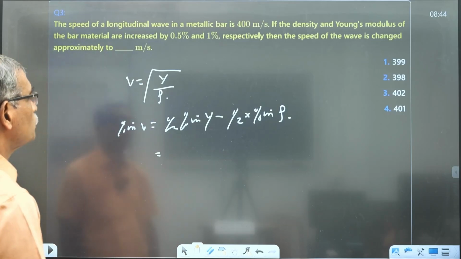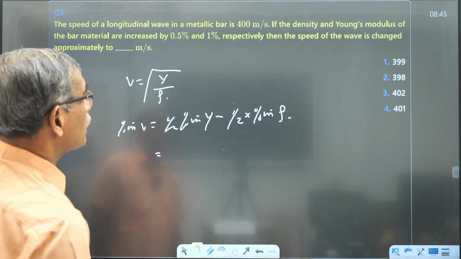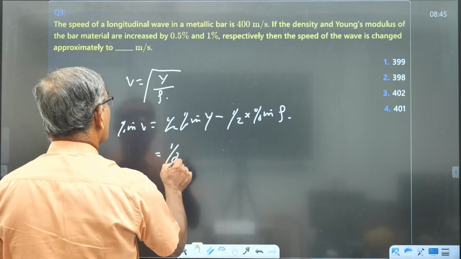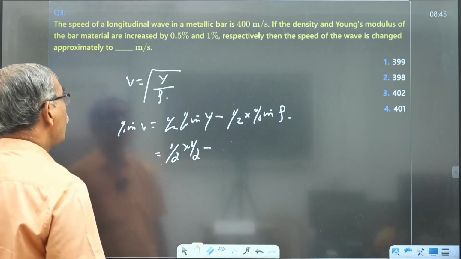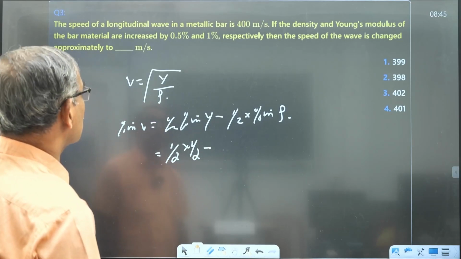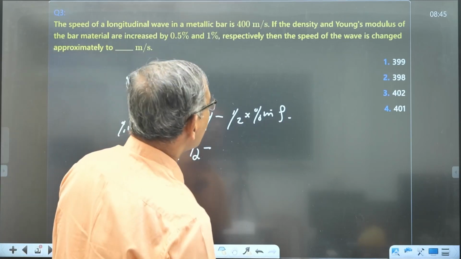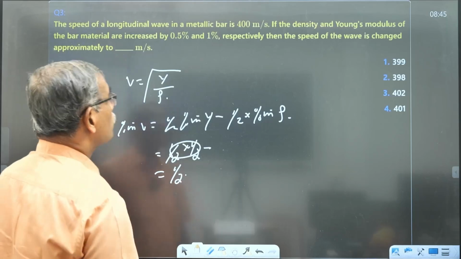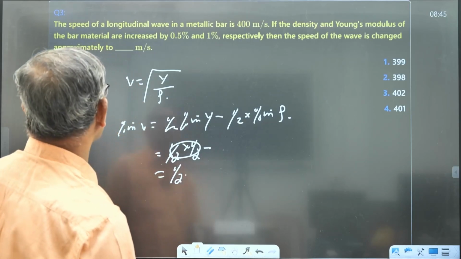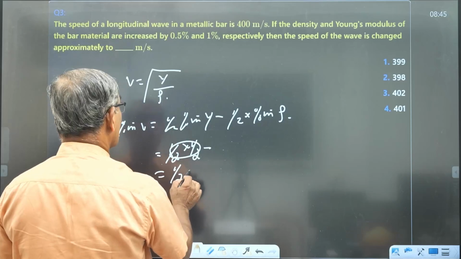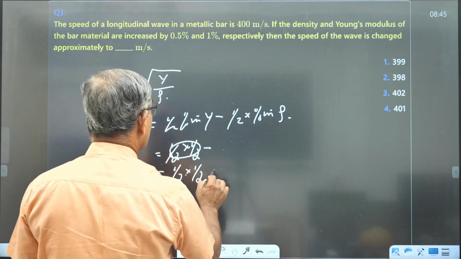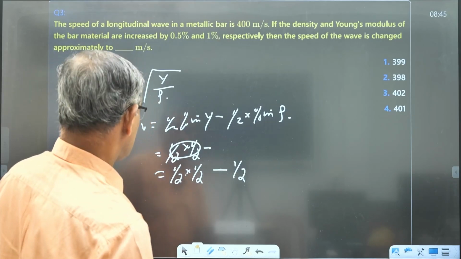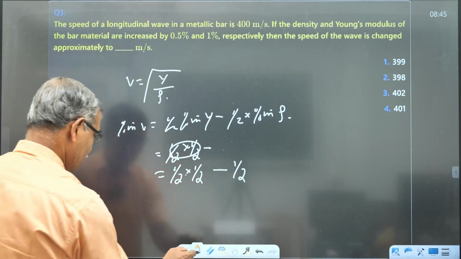Applying the power rule, error in Y is given to you. Sorry, I am wrong, density and Young's modulus. Density of the bar increased by 0.5, so half into 0.5, minus half into 1% for Young's modulus. Sorry, I am wrong again. I'm sorry.